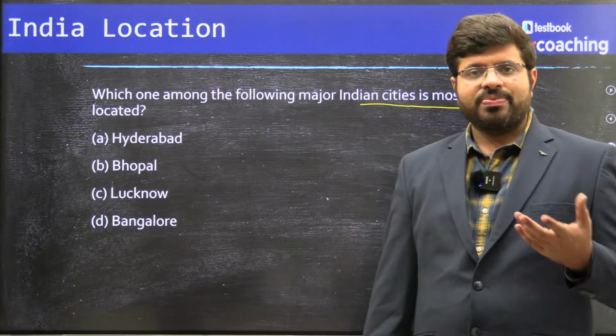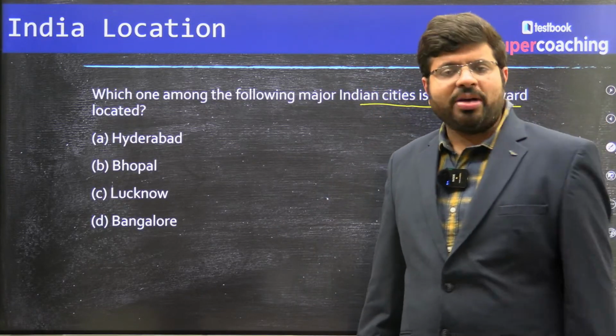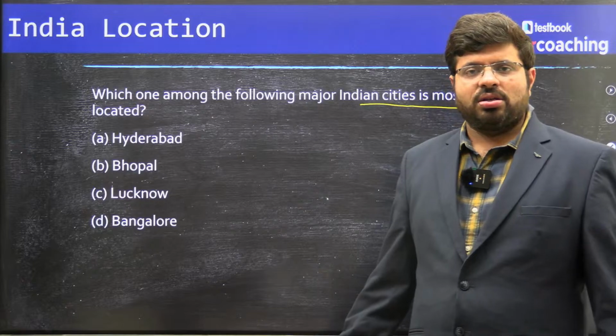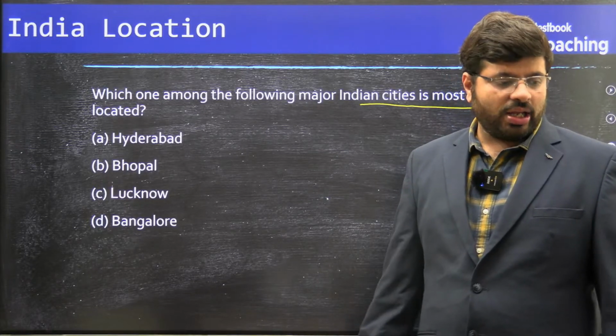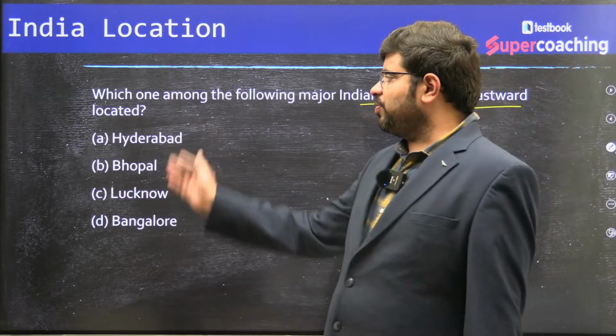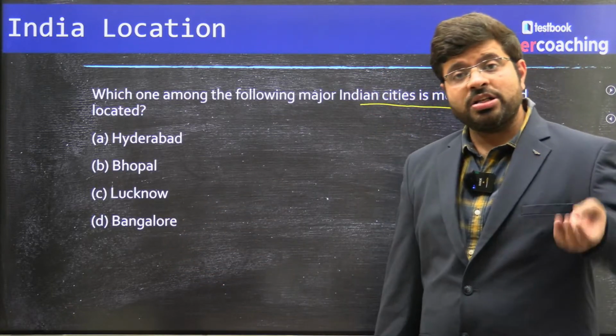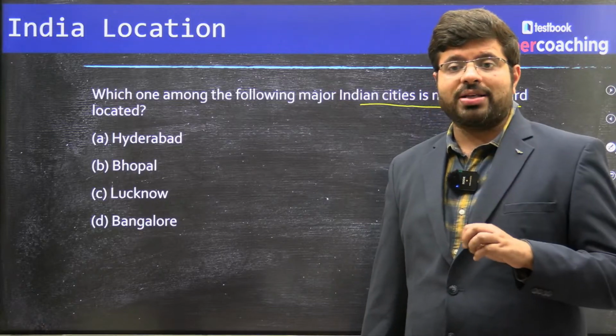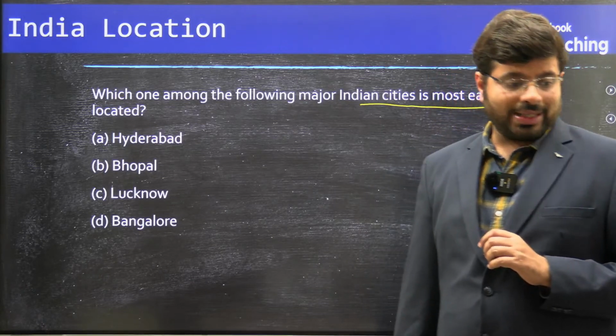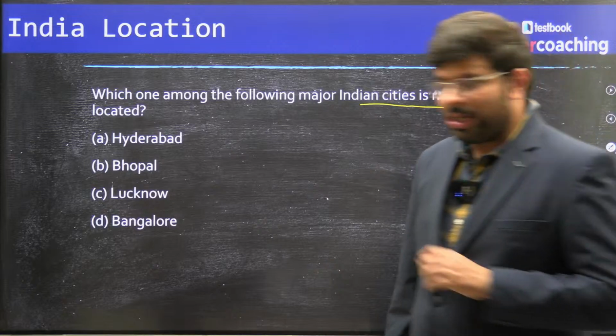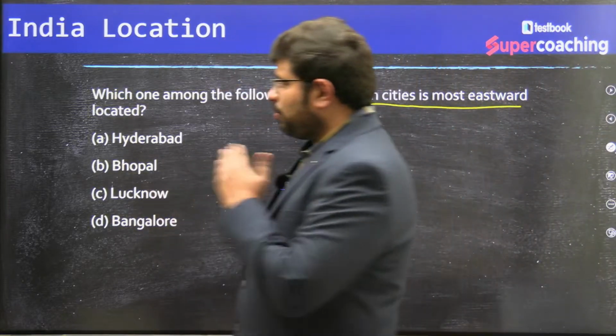Now, if I give you a map, everyone would get that right. Even if I go to a 10th class student and ask which is the easternmost one, by taking the map, he will also get the answer. Imagine, at the time of the exam, you should get it right. That is the challenge, no? So you should see which are on the most eastern side.